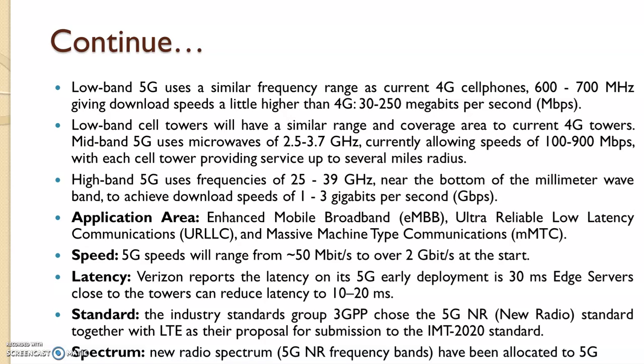The application areas for this are enhanced mobile broadband (eMBB), ultra reliable low latency communication, that is URLLC, and massive machine type communication, that is MMTC. The speed possibility with 5G is approximately 50 megabits per second to over 2 gigabits per second at the start. Latency: Verizon reports the latency on its 5G early deployment of 30 milliseconds, while edge servers close to the towers can reduce latency up to 10 to 20 milliseconds.